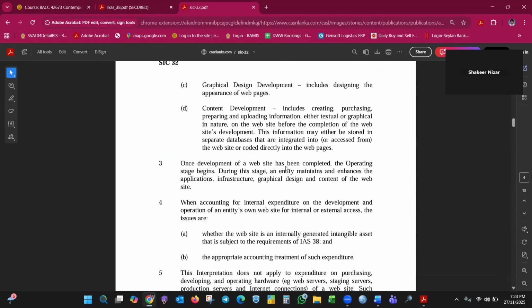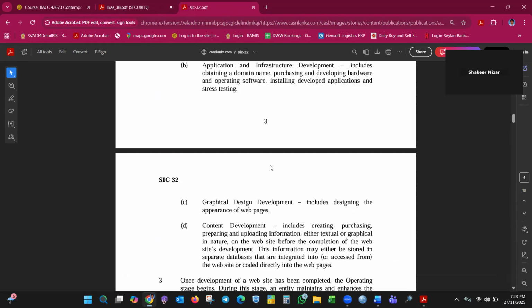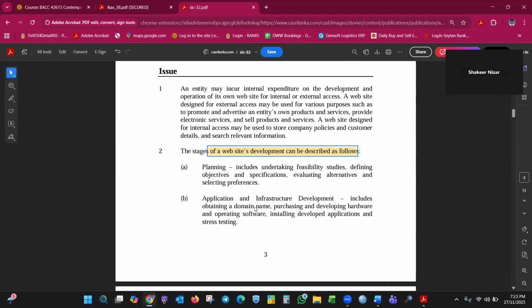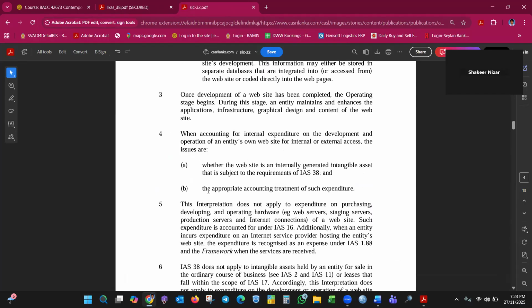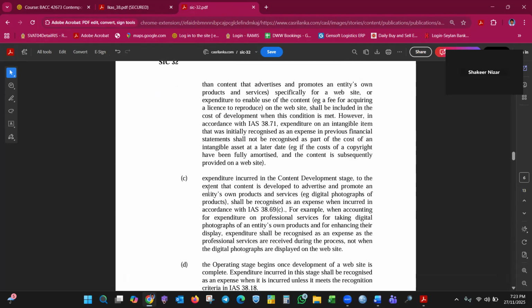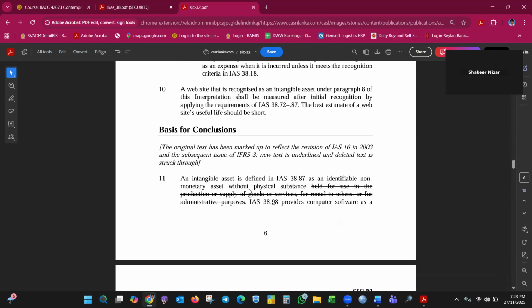So I will go through the stages, which can be described. Planning, no need to waste time. Okay, give me 1 minute. So go through the content.